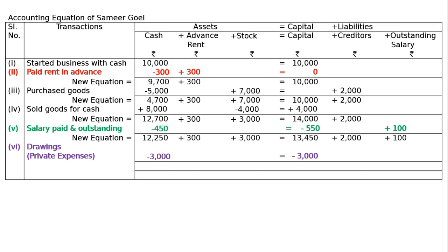And the new equation will be: cash rupees 9,250, advance rent plus 300, stock rupees 3,000 is equal to capital rupees 10,450, creditors plus 2,000 and outstanding salary 100. And this will be the final answer.